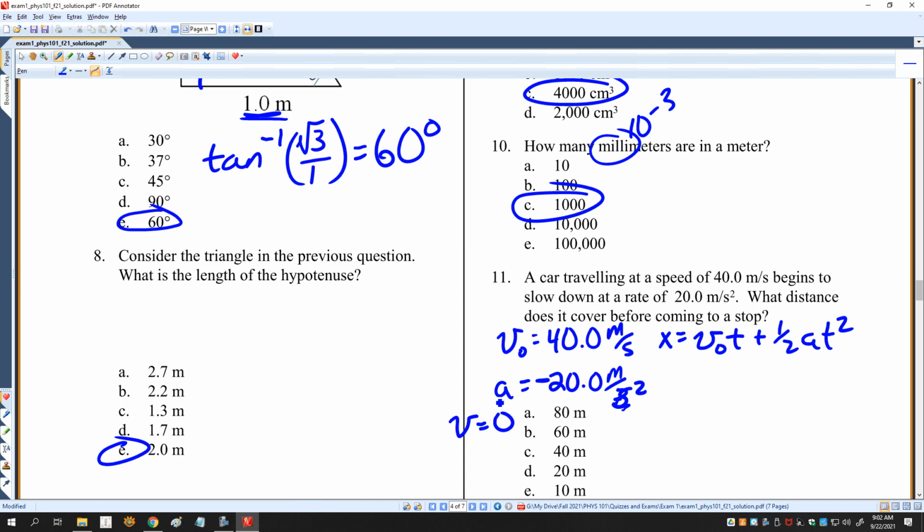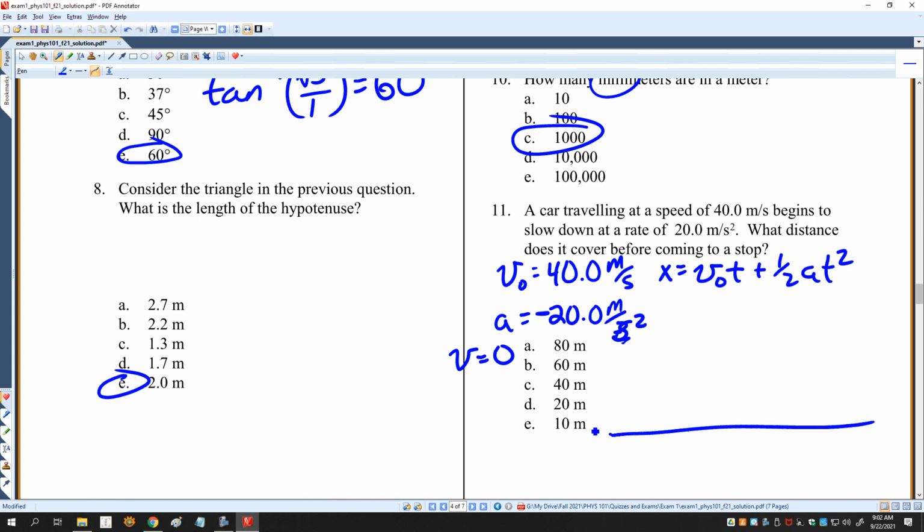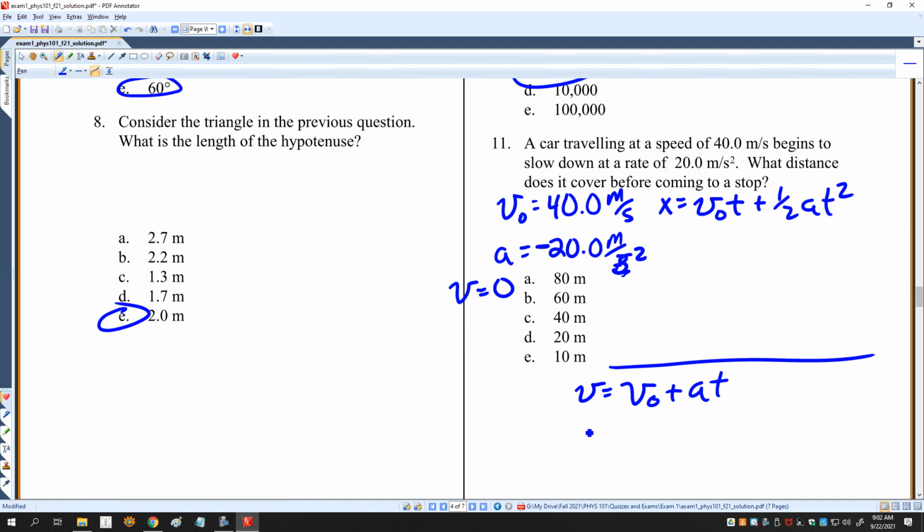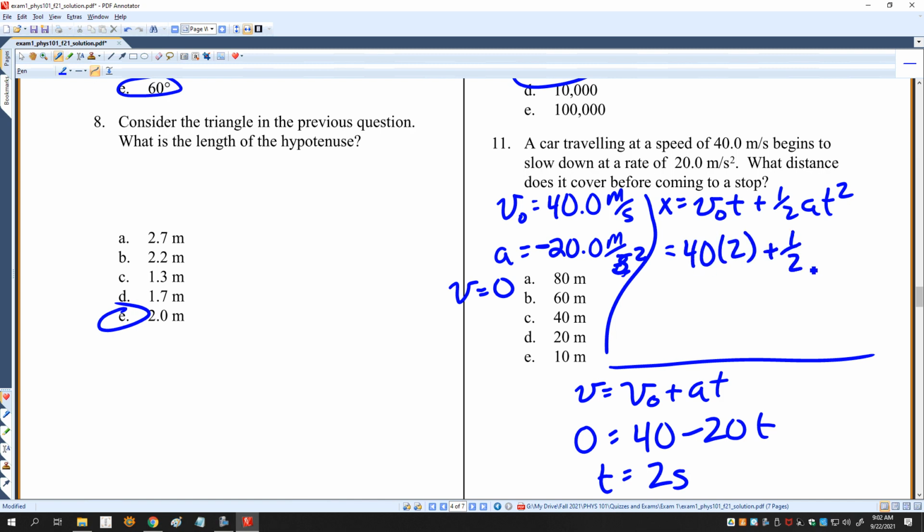So here I calculate my time first. I'm going to do that down here. I say v is equal to v naught plus at. 0 is equal to 40 minus 20 times t, so t is equal to 2 seconds. And then I can take that t and use it to figure out what distance it covers. What is its position at 2 seconds? So I'm going to come back up here and say that's 40 times 2, plus 1/2 times negative 20 times 2 squared. That's 80 minus 40, which is going to be 40 meters.